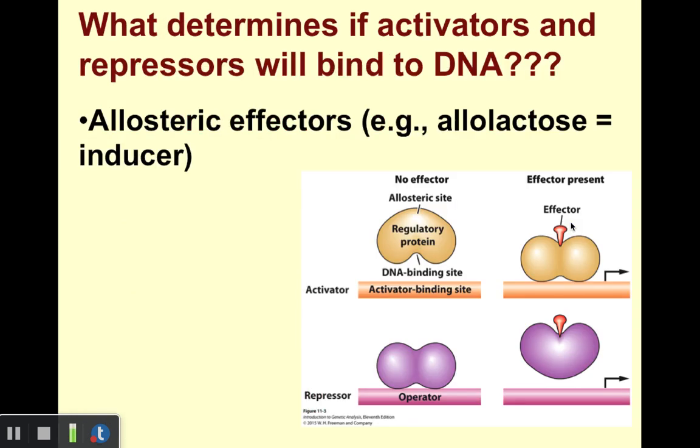So what is it that determines whether or not those activator proteins or repressor proteins will bind to DNA? Well, in a general sense, we can talk about allosteric effectors. We're just talking about molecules that can bind to either activator or repressor proteins, and when they do, they cause them to change shape. So as one example, toward the bottom here, we have a repressor protein bound to DNA, bound to the operator. But if lactose or allolactose is present, shown by the small red structure here, that can bind directly to the repressor protein, causing it to change shape. As such, it does not bind to DNA, and the genes downstream can be transcribed.